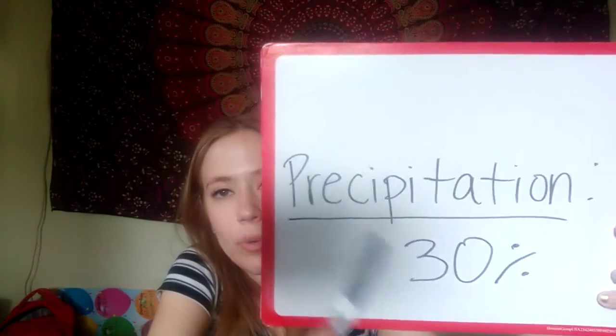Precipitation. Precipitation. That'd be a good bonus spelling word. Then I see 30%. So we have a 30% chance of it raining today.